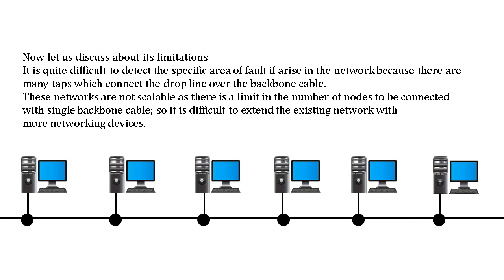Now let us discuss about its limitations. It is quite difficult to detect the specific area of a fault if one arises in the network, because there are many taps which connect the drop lines to the backbone cable. These networks are not scalable, as there is a limit on the number of nodes that can be connected to a single backbone cable. So it is difficult to extend the existing network with more networking devices.